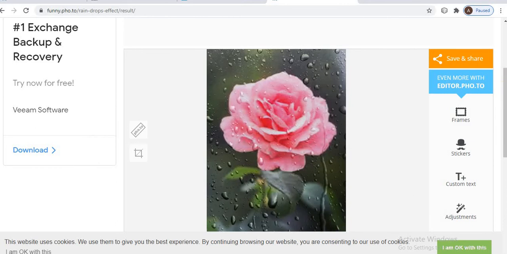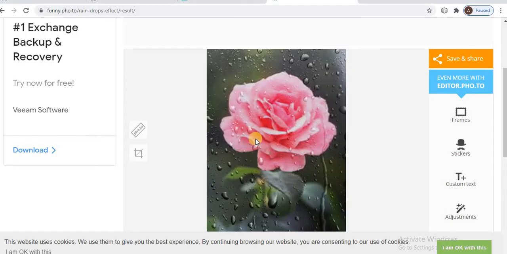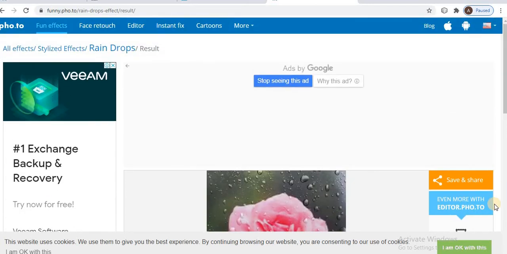In the question, what is your practical topic, you give the water drops effects. So on that image water drops effects are there. Okay.